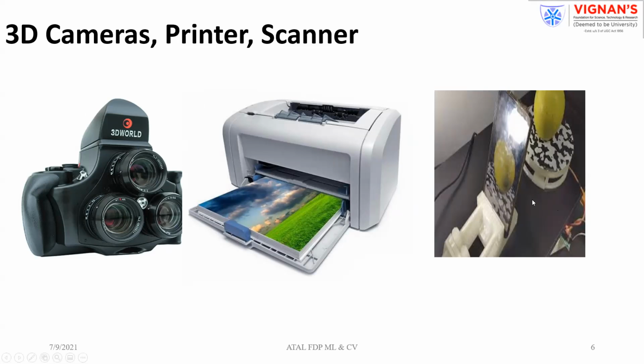Laser scanners are there. With laser scanners, from the 2D data, you can create the point cloud. From the point cloud, you can reconstruct the 3D image. That is also possible. So this is the way we have hardware available. Because of the available hardware, you can directly see the 3D objects.